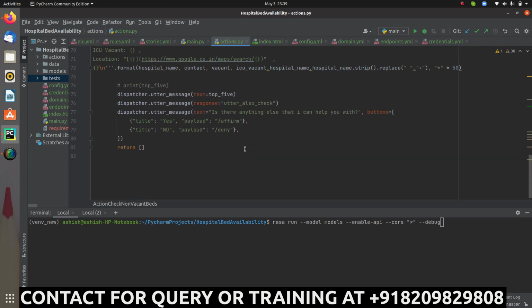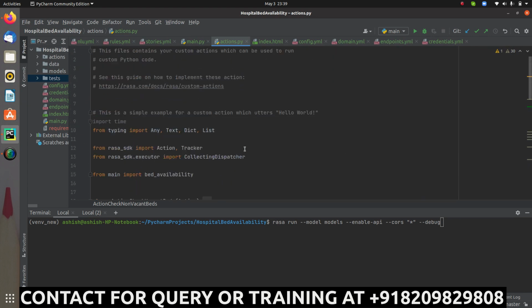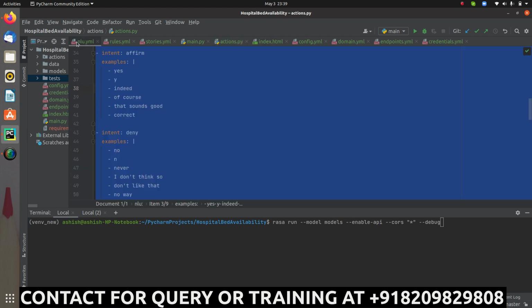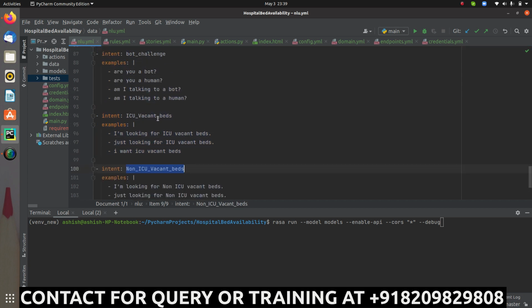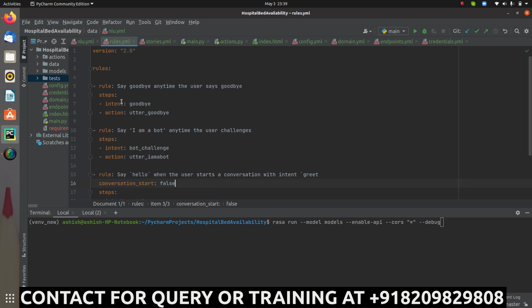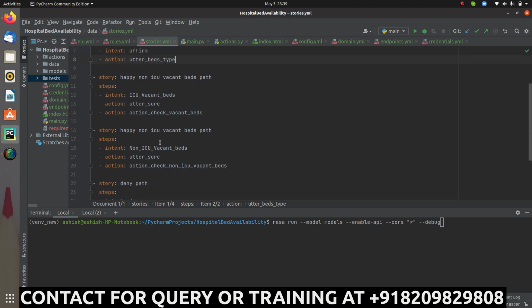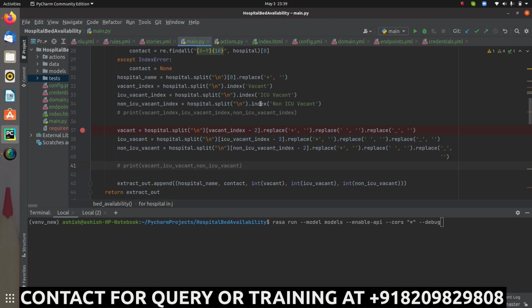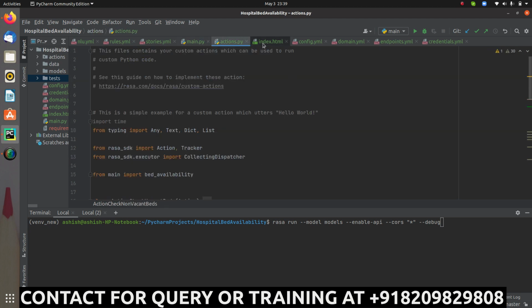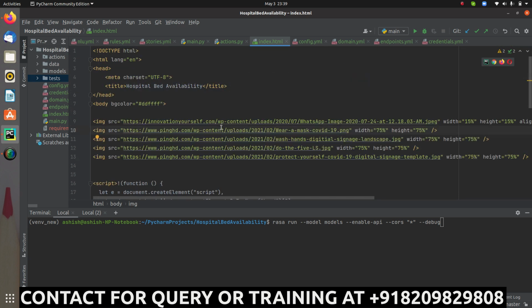Now let me show you the final functionality of this project, so that you can connect your final output with the project. Over here I have added a few intents for that, like for the non-ICU beds and for the ICU vacant beds. Similarly in the rules I have provided this information that it should start the conversation, and in the stories also I have added a few stories that are going to give you this result. And this is for the web scraping part. In actions you have the actions, and this is the index.html file, which is going to generate the final output for you.